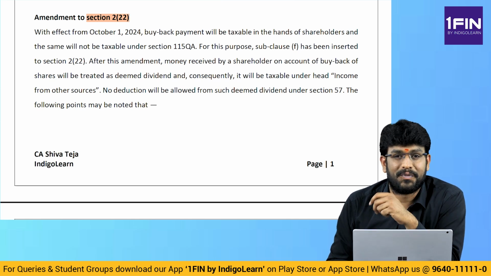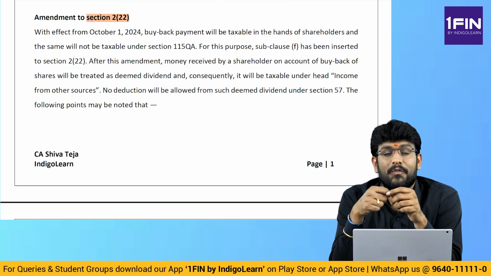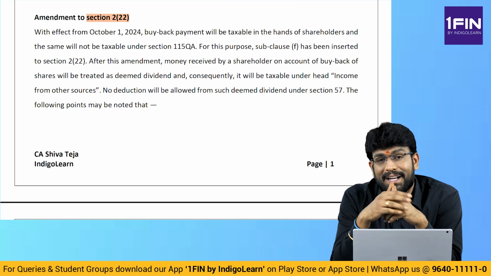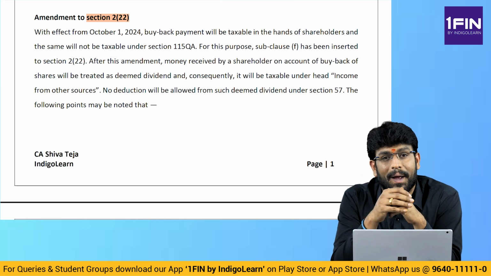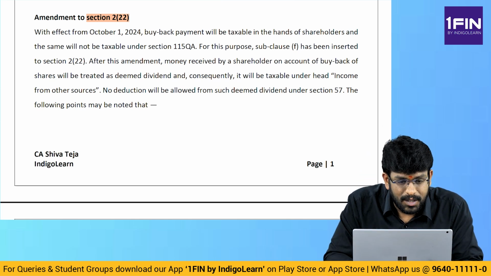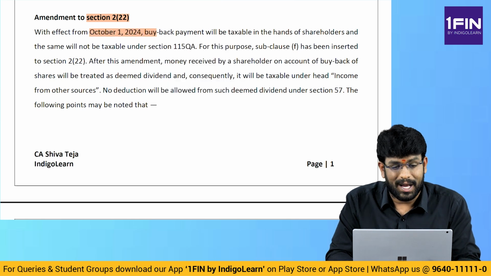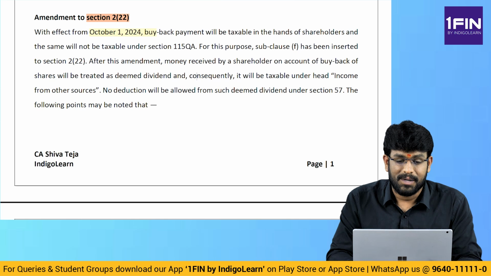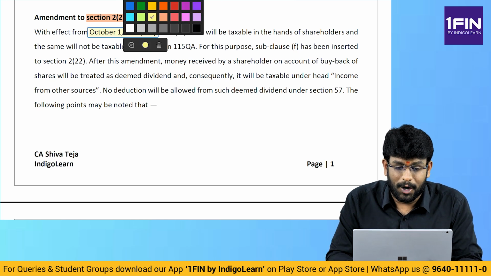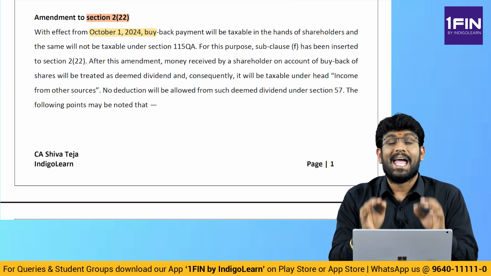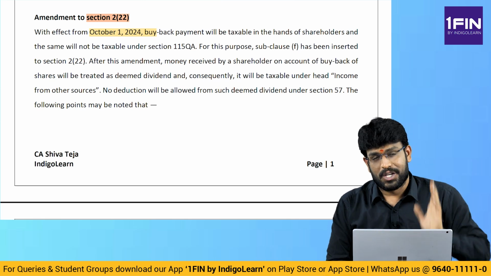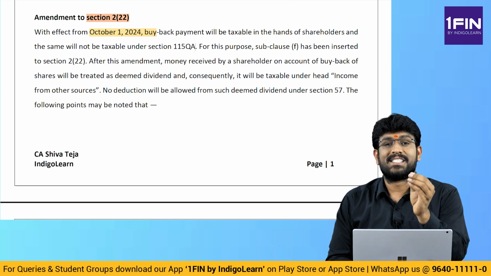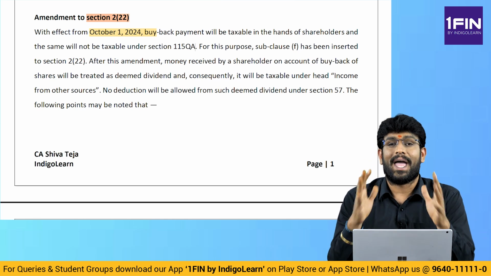Section 115QA specifies that whenever there is a distribution of amount by the company to shareholder on account of buyback of share, company was required to pay tax at the rate of 20% under section 115QA. But with effect from 1st October 2024, I repeat again, my dear friends, with effect from 1st October 2024, this point has been modified where they have specified that henceforth any amount received by the shareholder on account of buyback of shares will be taxable in the hands of shareholder as deemed dividend under section 222F.